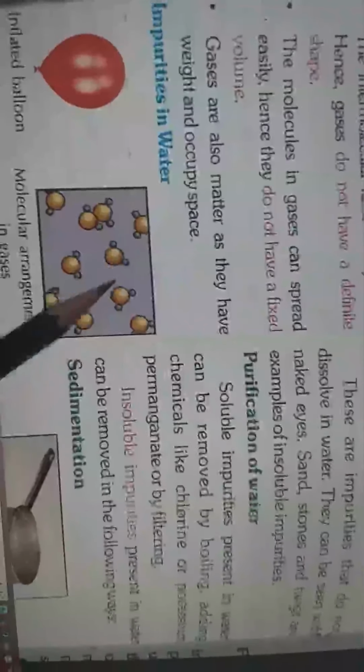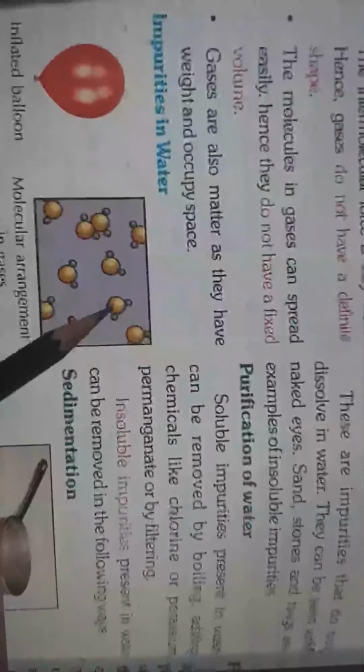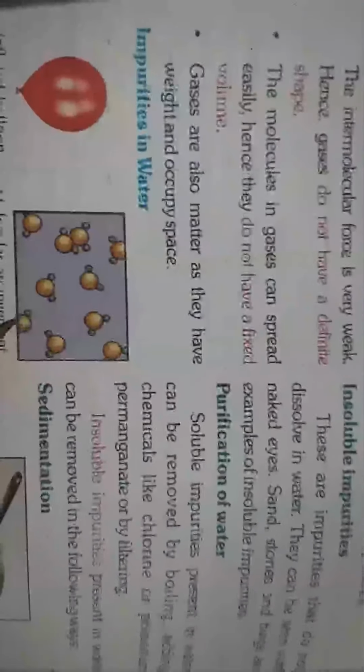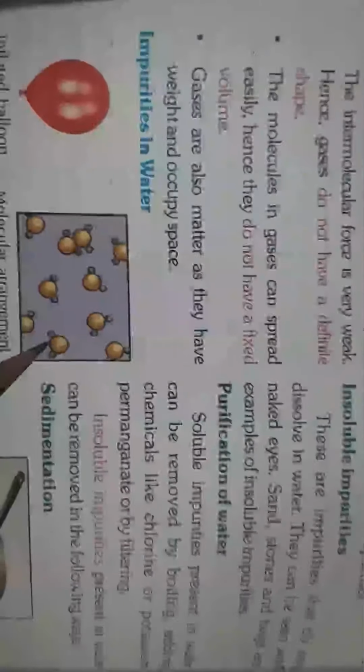You can see the molecular arrangement in the case of gases. The molecules are very far apart from each other. The molecular space is very large. Because of that large space, the intermolecular force, the force of attraction between two molecules, is very weak. Because of that, gases do not have a definite shape.